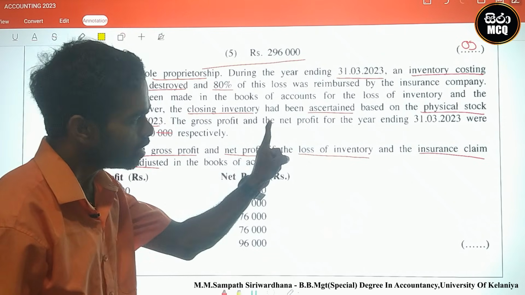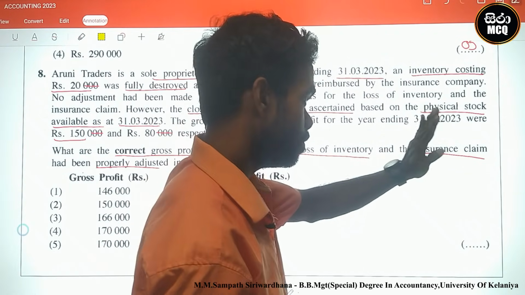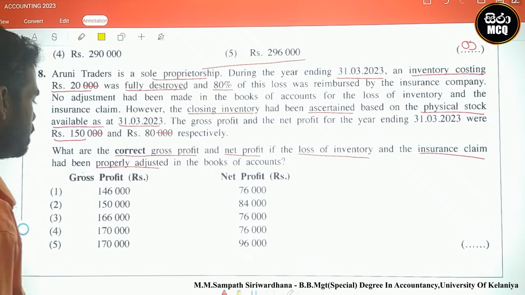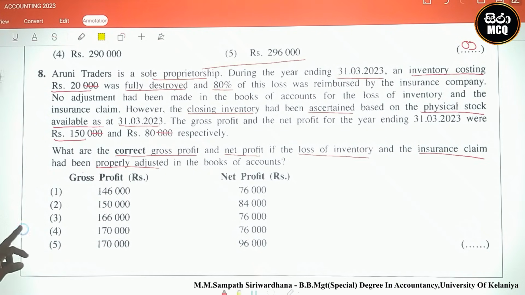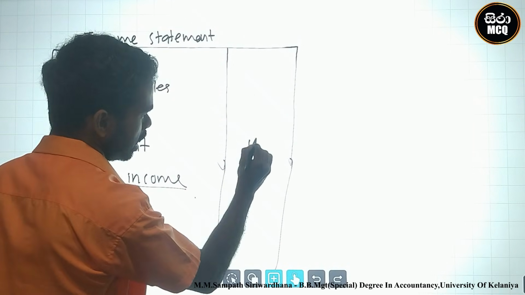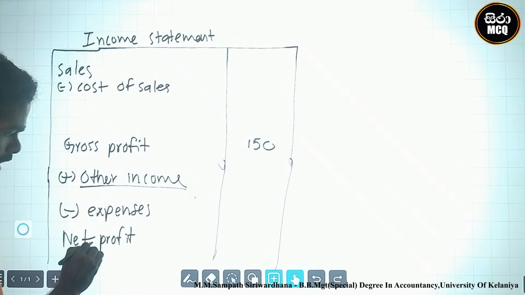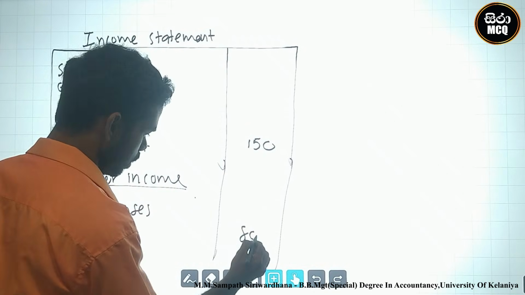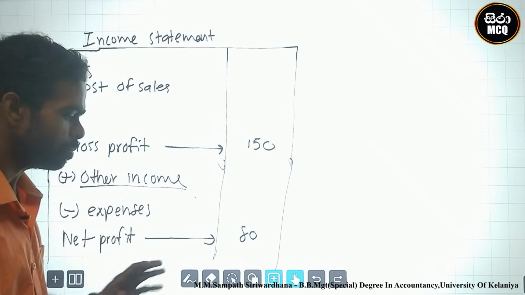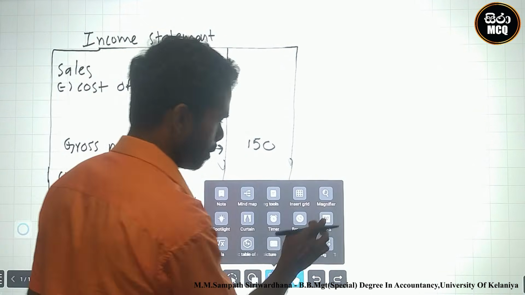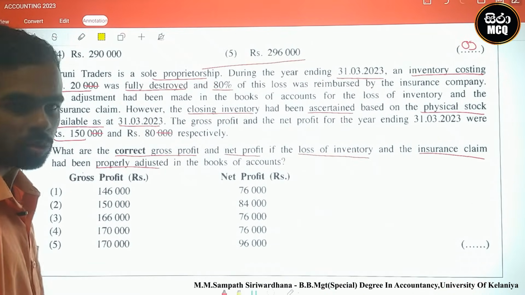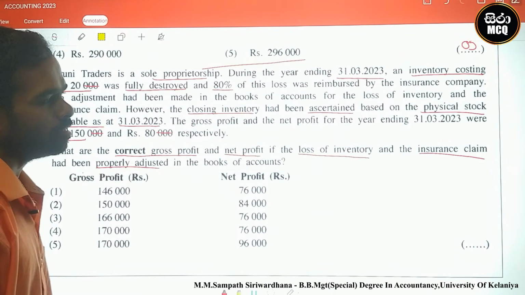The gross profit and net profit for the year ending 31st March 2023 were 150 and 80. 150 is the gross profit, already calculated, and 80 is the net profit, already calculated. We must adjust for the destroyed inventory.